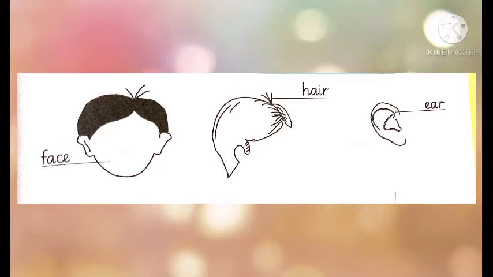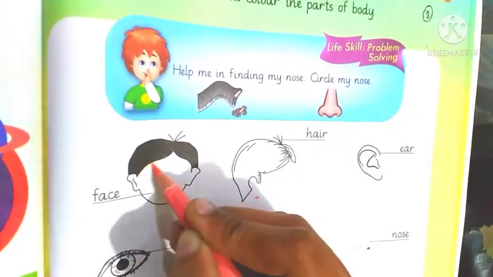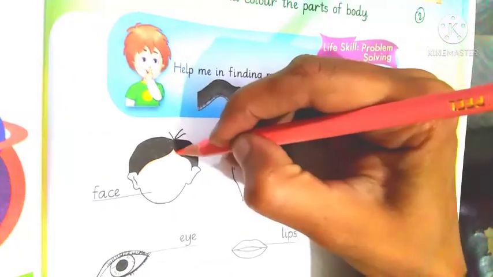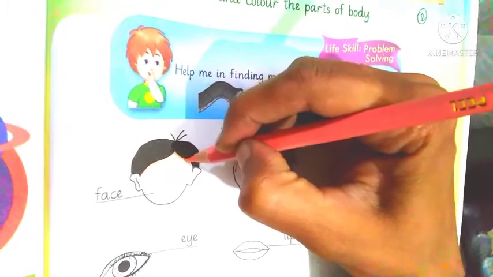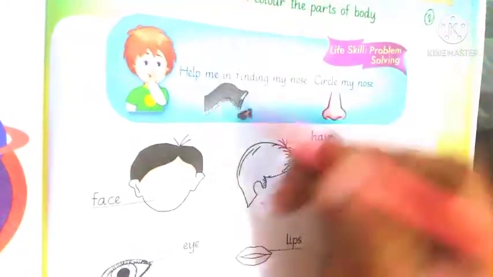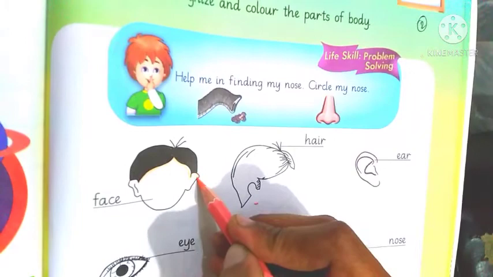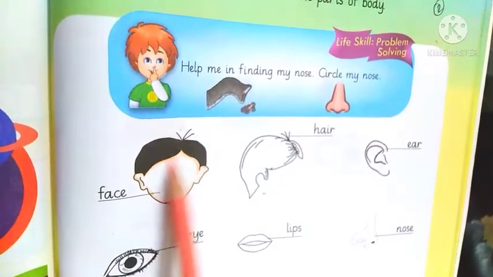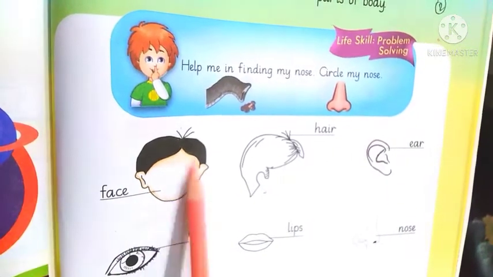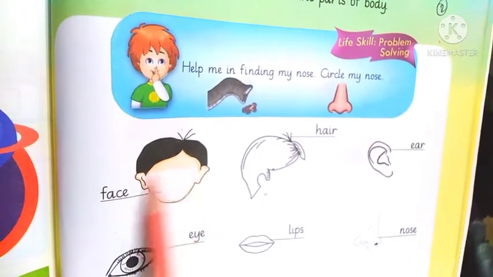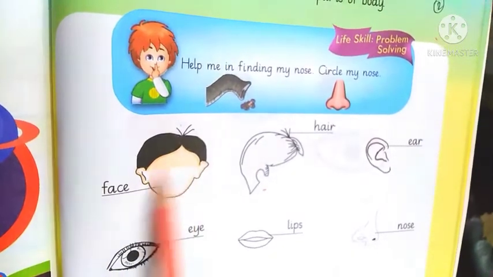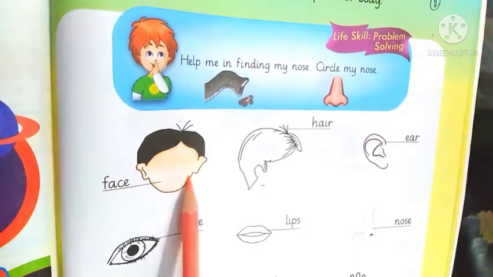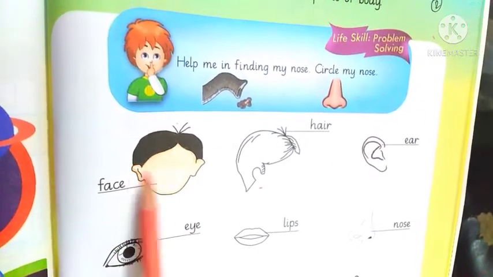Now you will color these pictures. Let's start coloring. First of all, we will color face. Use light brown or peach color for skin color. So make a dark outline. Outline should be dark. Complete the outline, then we will fill the inner space and you will do light coloring. Color the white space inside. Outline should be dark, filling should be light, but all the white spaces should be filled properly and carefully.